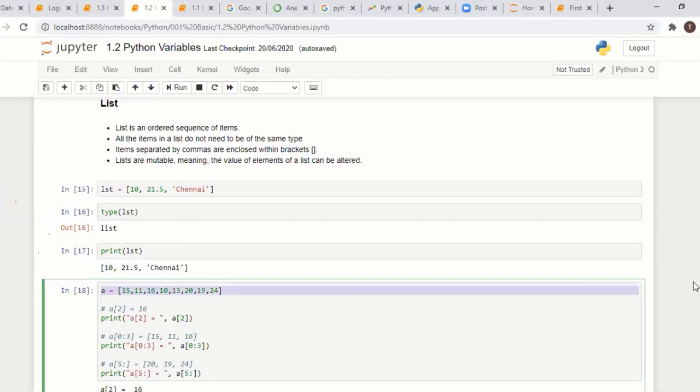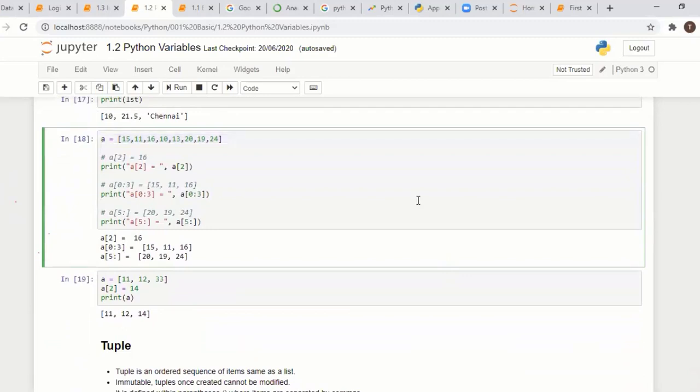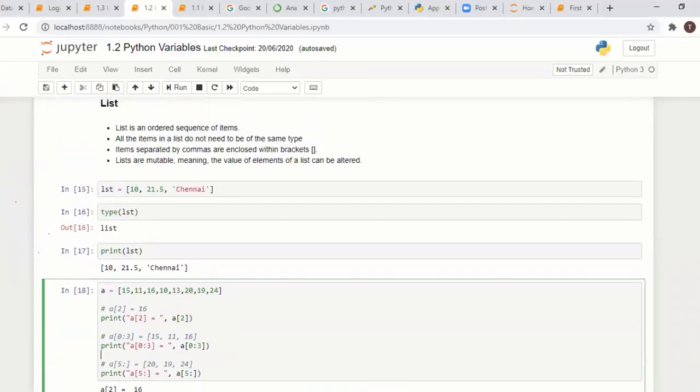So here we have a list of items. In this we will see some operations. Ordered means what? A list is ordered. If you see the four points, a list is ordered. Order means it has index values assigned, starting from zero: 0, 1, 2, like this.